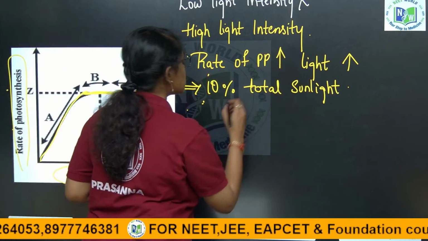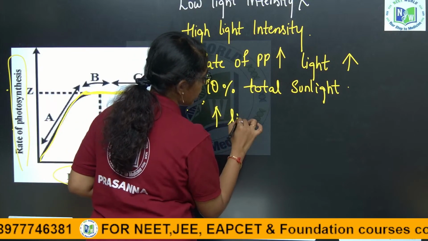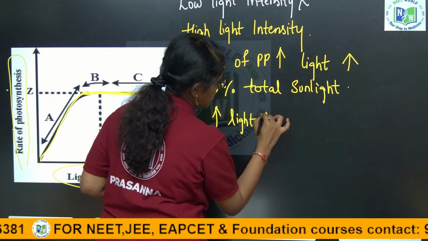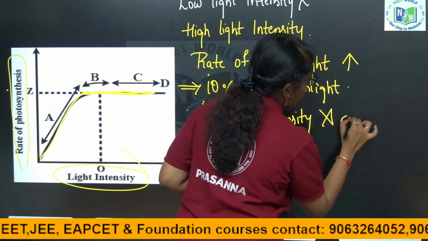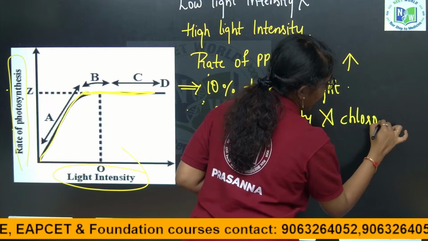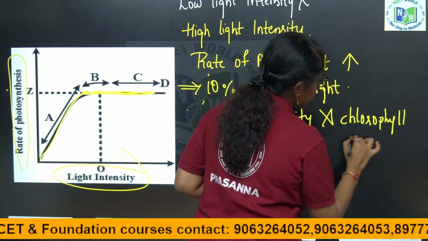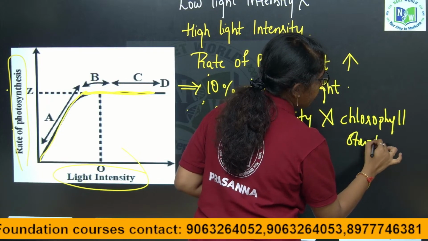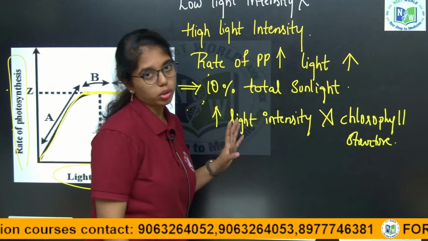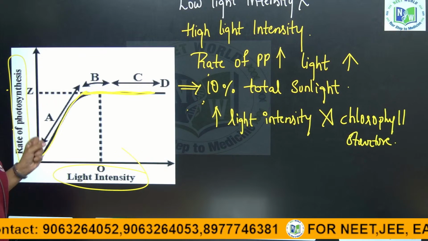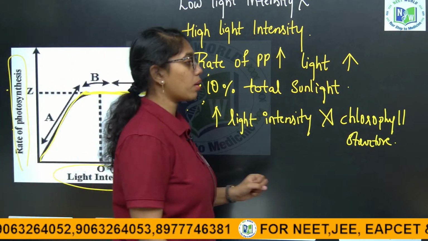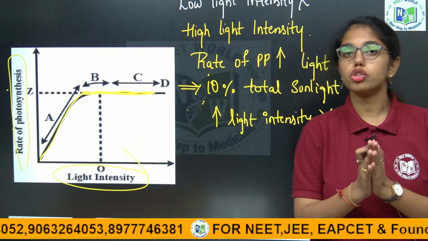If you further increase the light intensity, it will damage the chlorophyll structure, thereby disrupting the process of photosynthesis. So, with respect to light intensity, what you have to remember: at low light intensities no effect is seen.